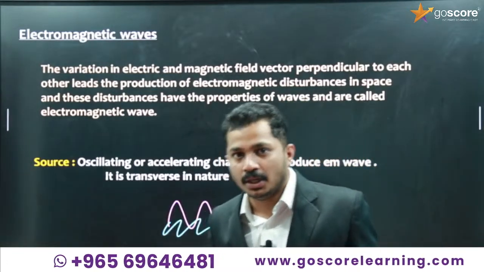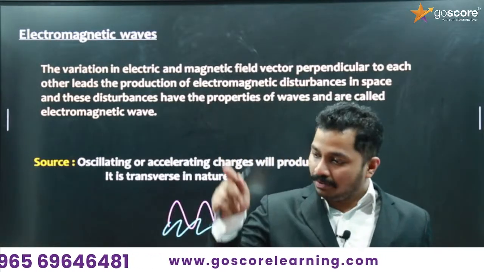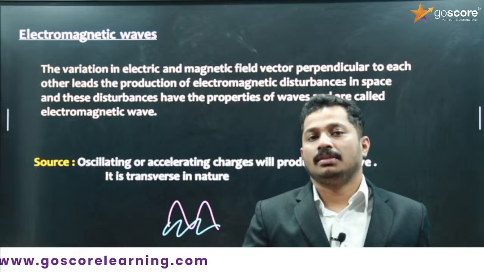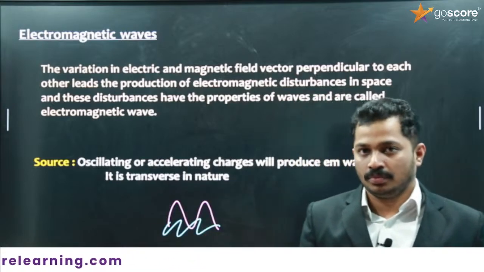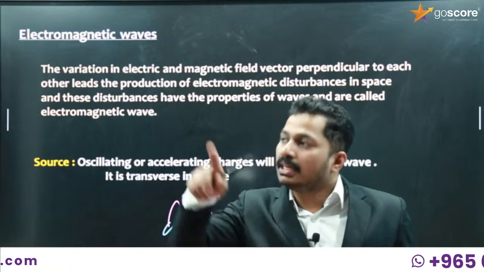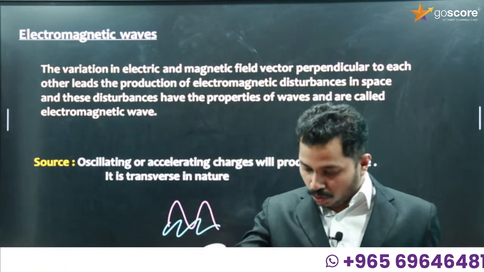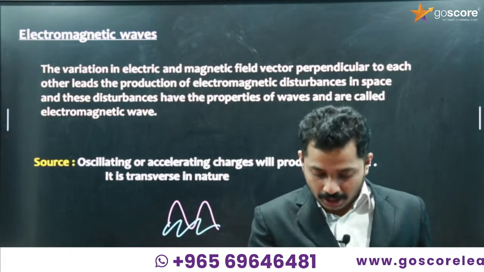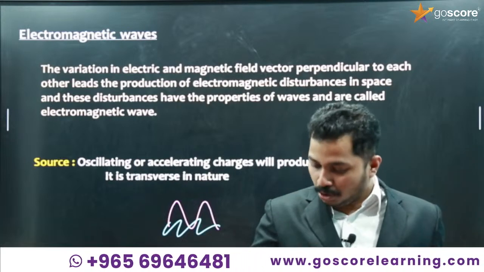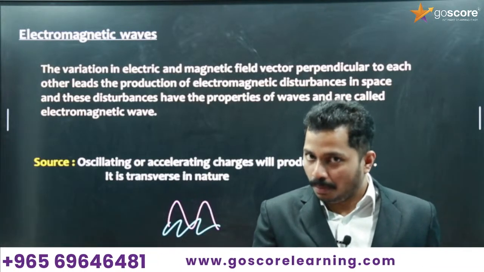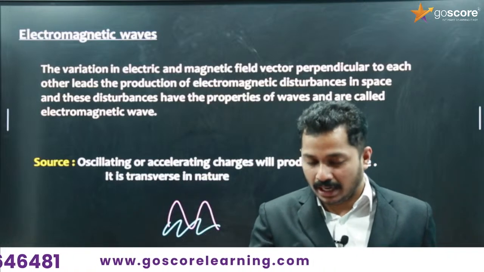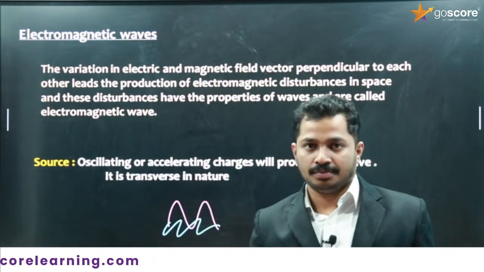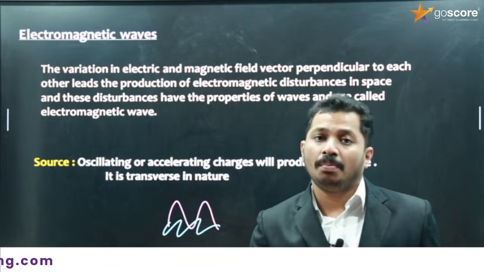That is what I have discussed earlier, right? So this electric field disturbance and magnetic field disturbance have the property of a wave, and that is what is known as an electromagnetic wave. This is the concept: changing electric field producing changing magnetic field. Some more additional properties can be added to it, but for now just understand that. This will be an electromagnetic disturbance in air or in a medium, having the property of a wave. That wave is known as an electromagnetic wave.